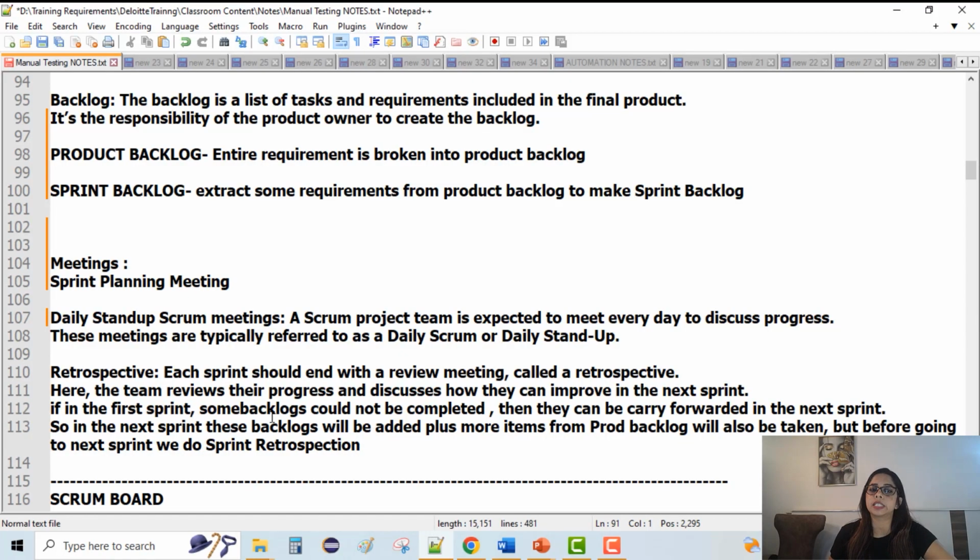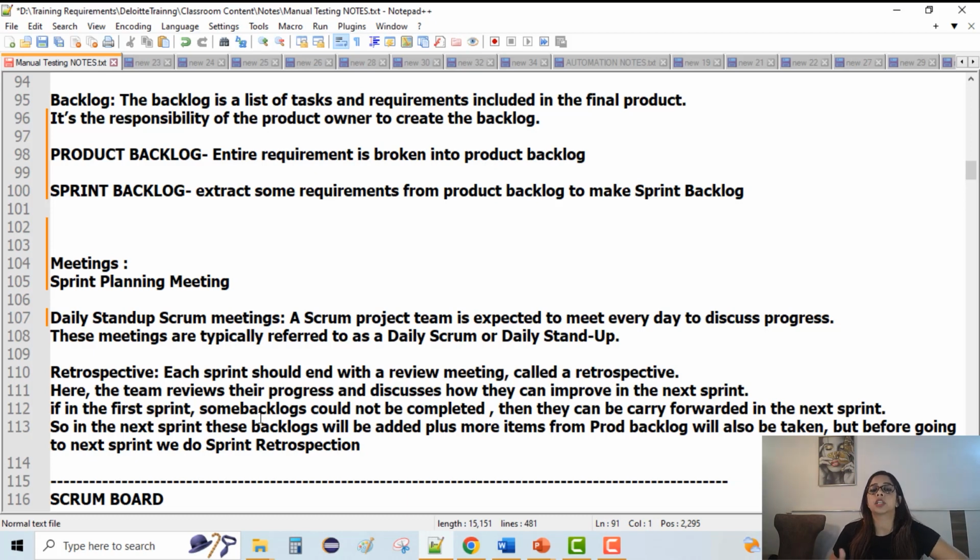It happens in the morning. The first thing which happens is the stand-up Scrum meeting in any project, and then we start our day, start working upon the tickets which we have been assigned, and then next day again the process repeats till the sprint ends. So this is the daily stand-up Scrum meeting.